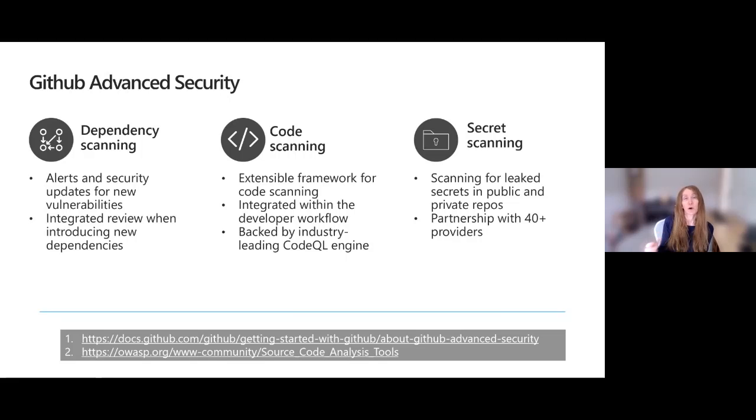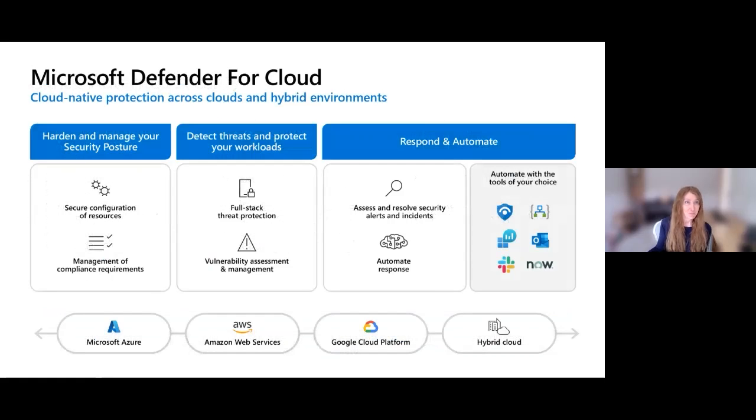GitHub Advanced Security is obviously one way, but there's OWASP, which I hope as a developer you are familiar with. They even have a community, and they have some open source code analysis tools. I've seen a lot of people using them. The key is to make sure you are doing this at some level. Please don't just write your code and push it out without doing these activities. It isn't as onerous as it seems.